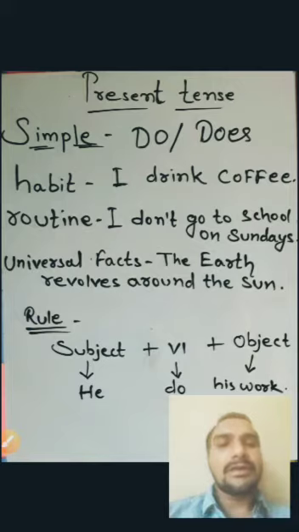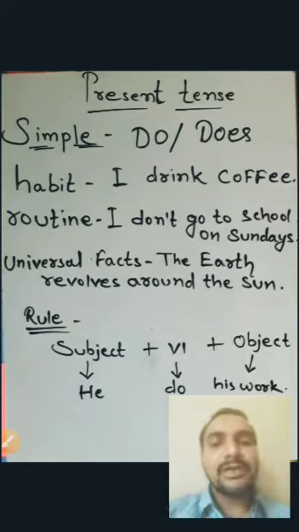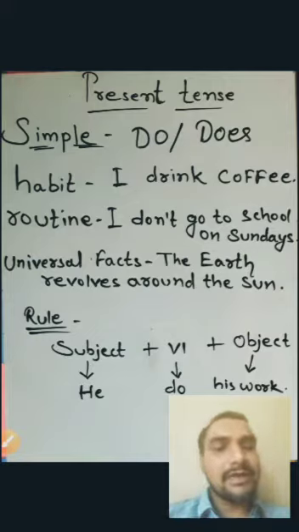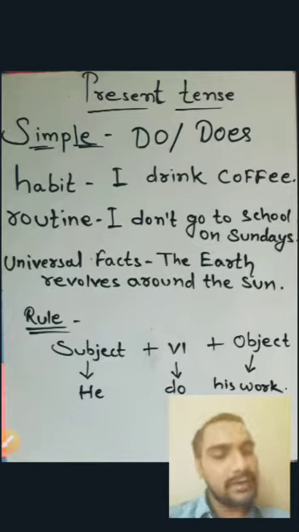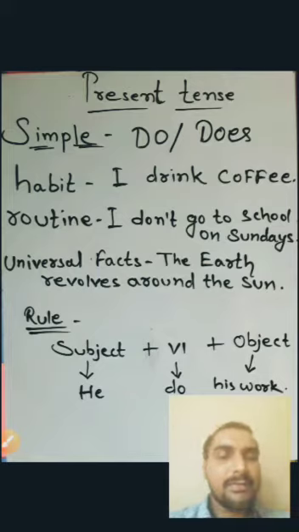Now the most important thing, how to use it. If we use it without the rules, it means that it is wrong. So we have to use it with the rule of simple form. So the rule is in front of you. First of all you have to use the subject, then verb 1 plus object. Here is an example: he do his work. He is the subject, do is the first form of verb, the working verb. Now the object is his work. Okay, so the next topic is our present continuous form.